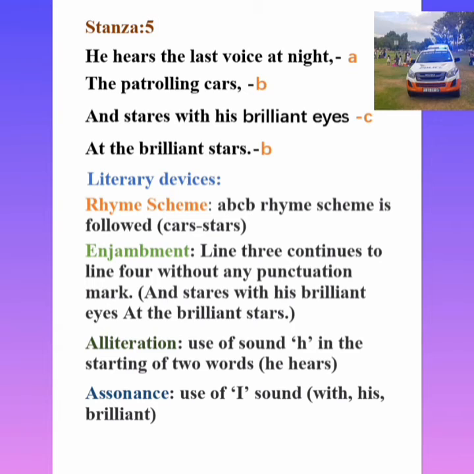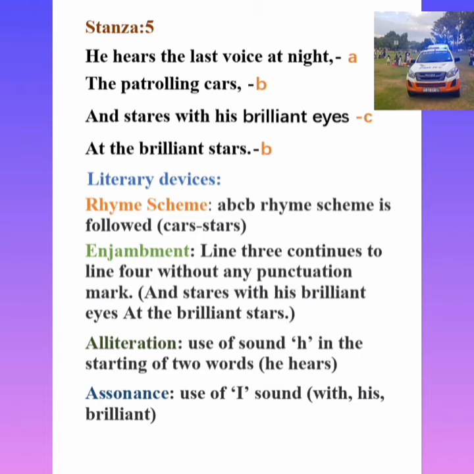Okay, so first, enjambment: line 3 continues to line 4 without any punctuation mark, so it is enjambment. Next, alliteration: use of the H sound in the starting of two words, "he hears". The H sound is repeated here, so it is alliteration.